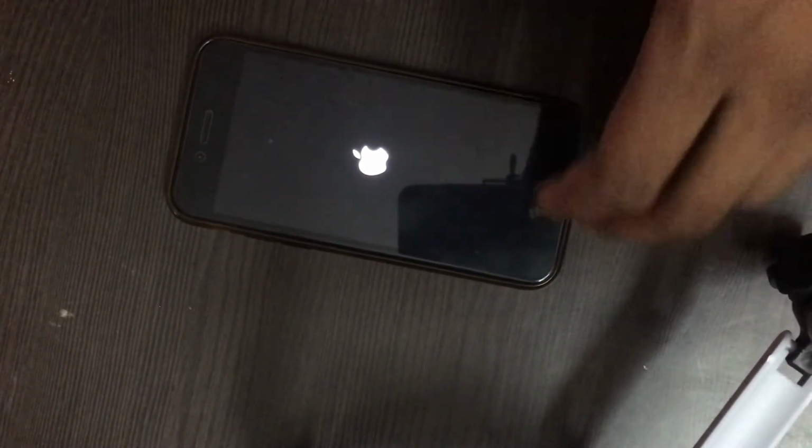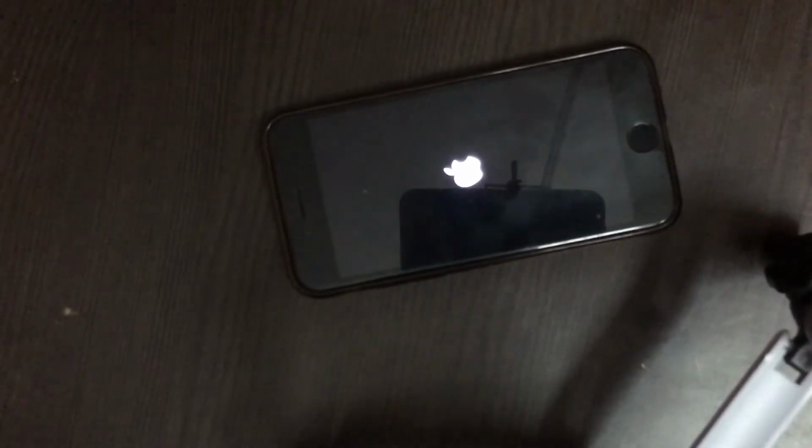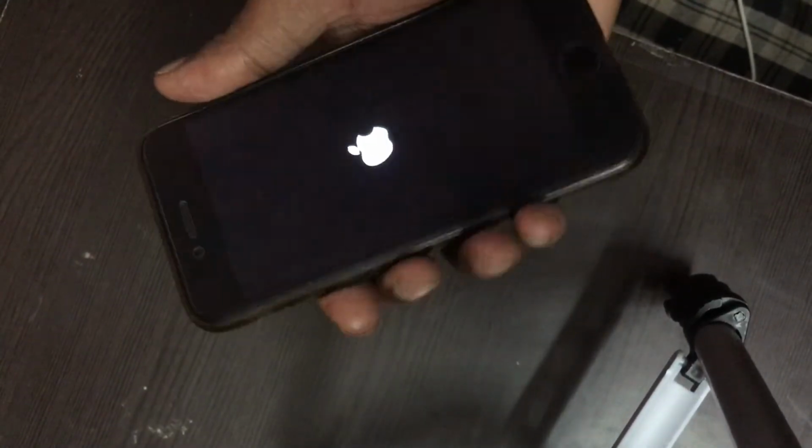In this video I'm going to show you the most common problem with iPhone, which all the iPhone users basically face. As you can see, this is an iPhone 7 in my hand, and the problem is that whenever I try to turn on this phone, it is stuck on the Apple logo screen. This type of problem appears after formatting the phone or sometimes due to the failure of a software update of the phone. To fix this problem, we require an iPhone data cable.